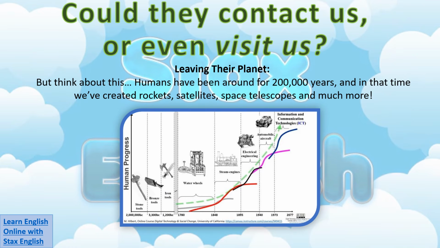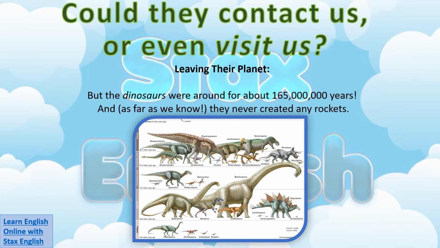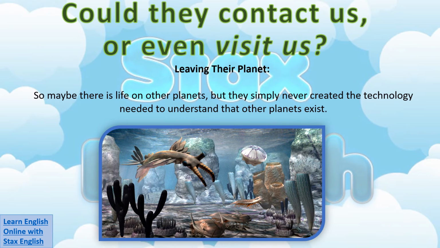But think about this. Humans have been around for about 200,000 years, and in that time we've created rockets, satellites, space telescopes, and so much more. But the dinosaurs were around for about 165 million years, and, as far as we know, they never created any rockets.